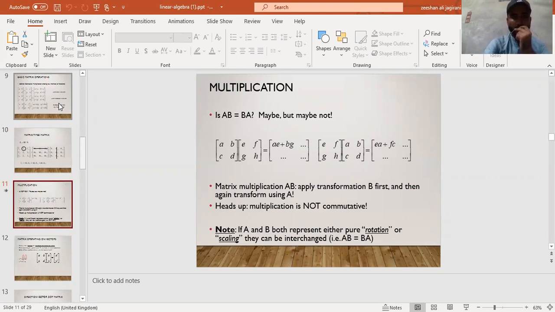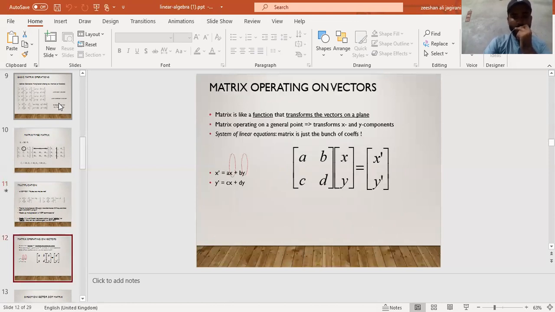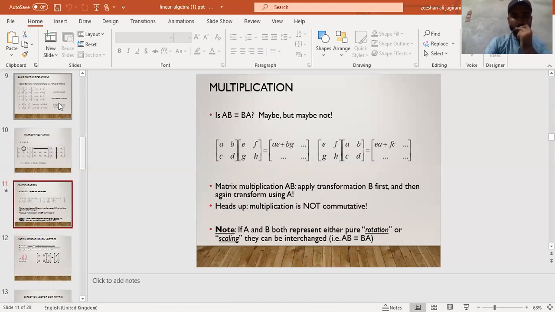Maybe, but maybe not. In matrix multiplication AB, apply transformation B first and then transform again using A. Heads up, multiplication is not commutative. Note: if A and B both represent pure rotation or pure scaling, they can be interchanged, so AB is equal to BA.